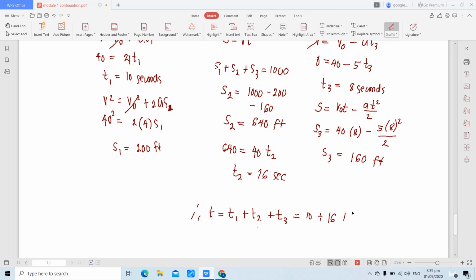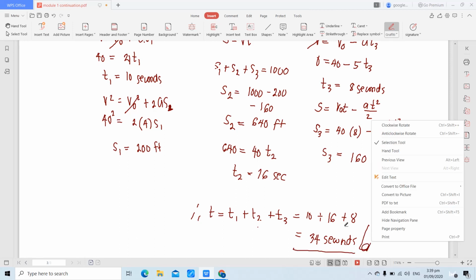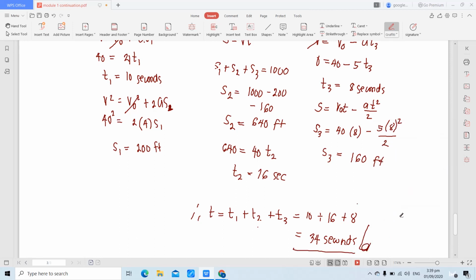Plus T3, that is 8. So the total time required is 34 seconds. And that will be the requirement for this given problem.